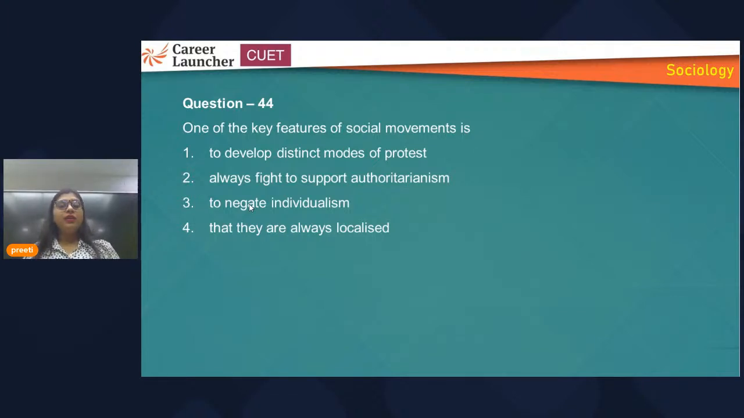So what are we left with? Develop distinct mode of protest. Distinct mode of protest we can see, whether in the form of candlelight, torchlight, or anything, violent or non-violent. Okay.